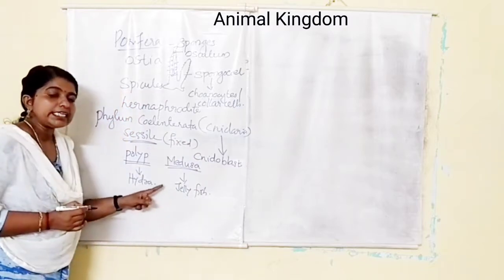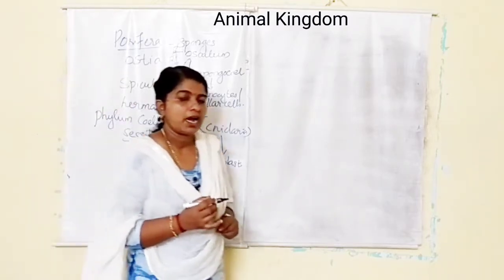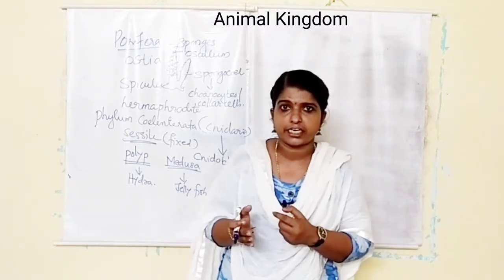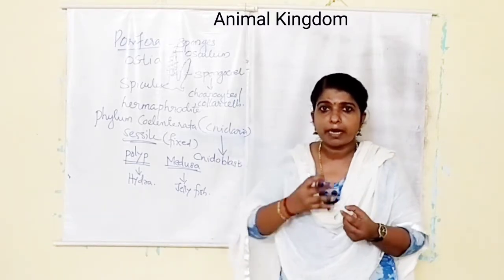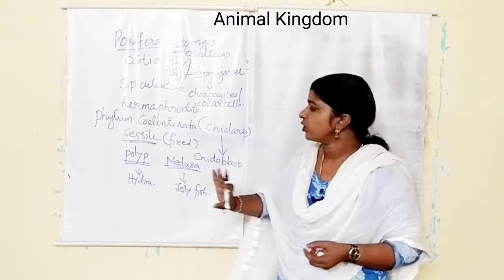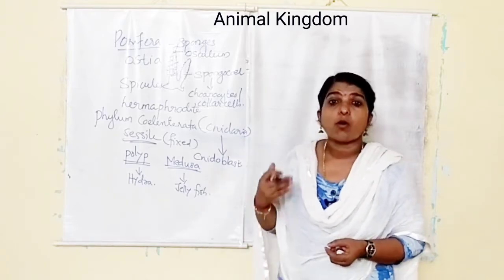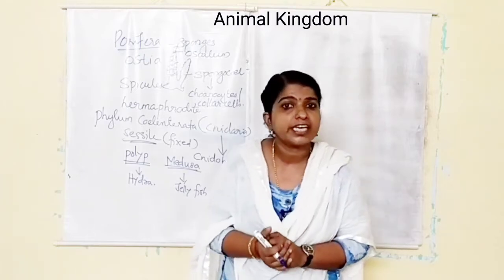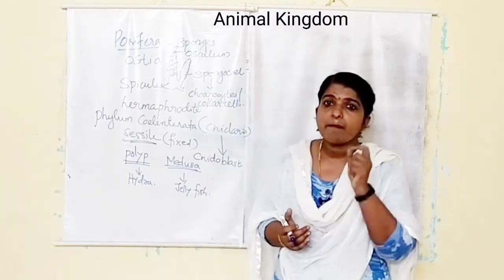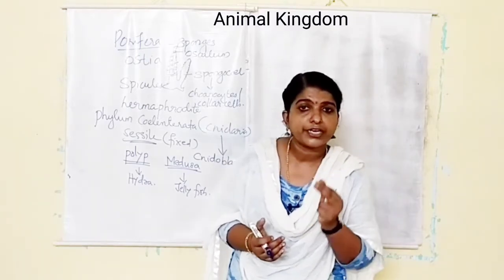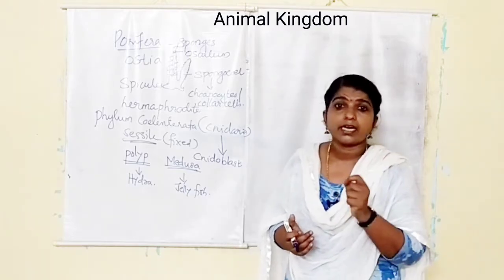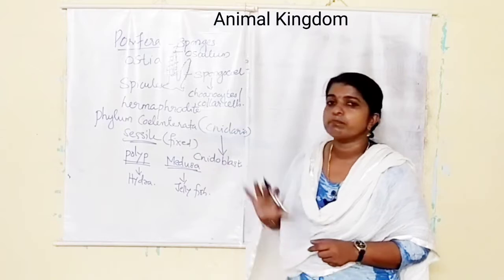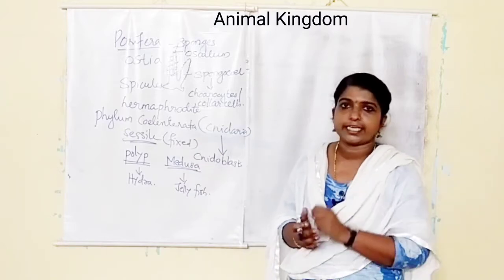But in some cnidarians like Obelia, they exist in both forms. There is an alternation of generation. They reproduce asexually by budding and that bud develops into the sexual form. One example is Obelia. It shows alternation of generation, otherwise known as metagenesis. Those are the important features of phylum Coelenterata or Cnidaria.